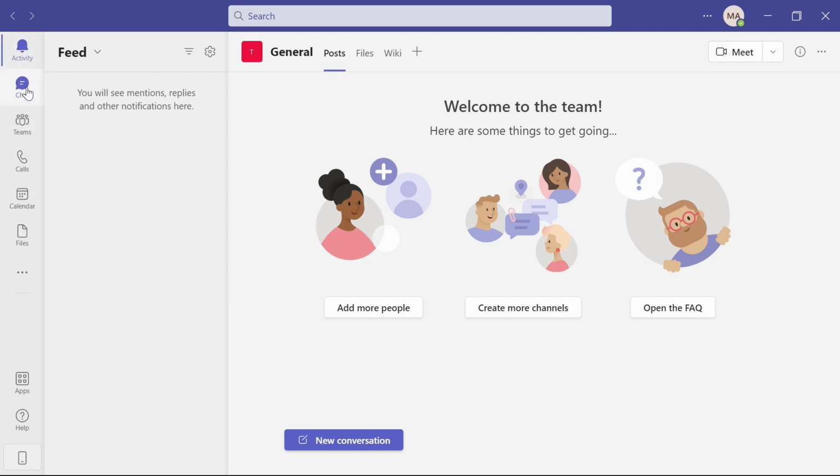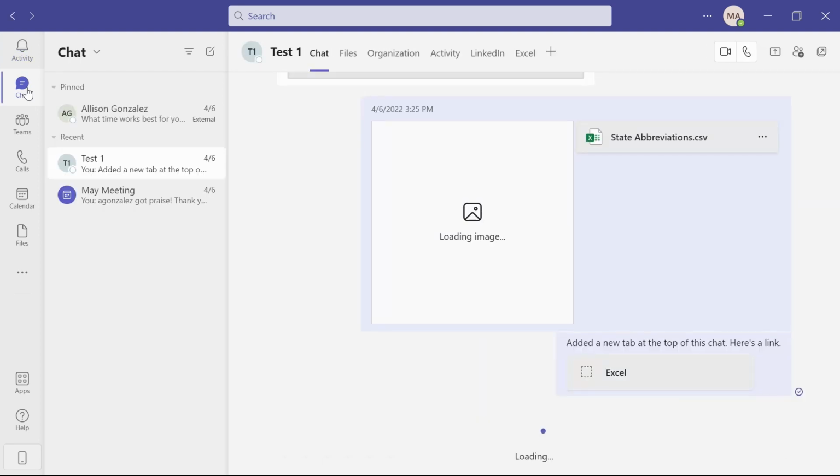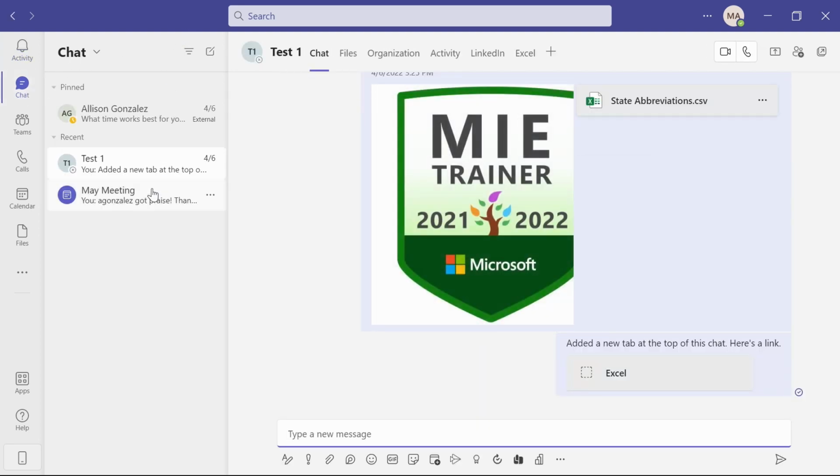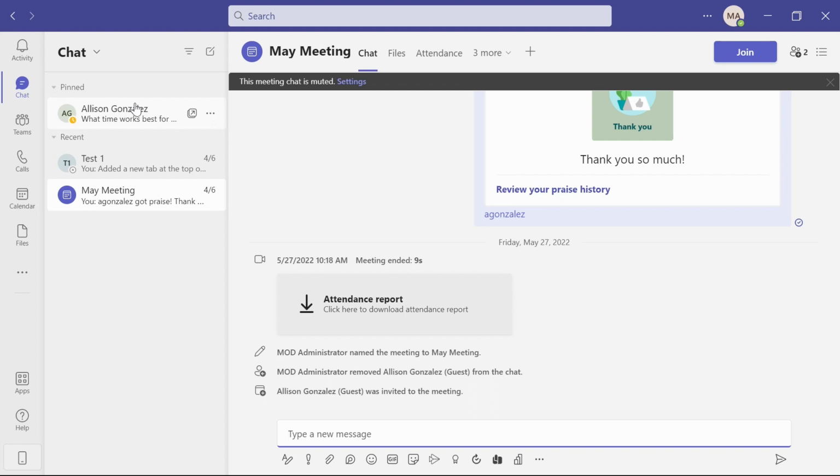The next one in your general order is going to be chat. And here are going to be all of the individual and group chats that you have. You're able to also pin these, and I'll talk more about that in a later video, but your regular chats are all going to be in chronological order with your newest chat appearing at the very top. So if you haven't talked to someone in a few months, that chat is going to be all the way at the bottom.